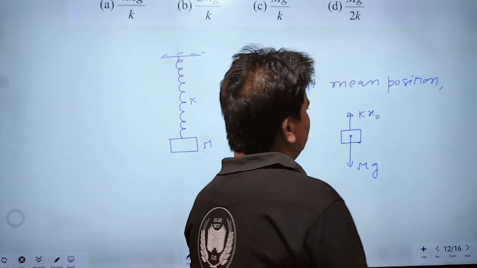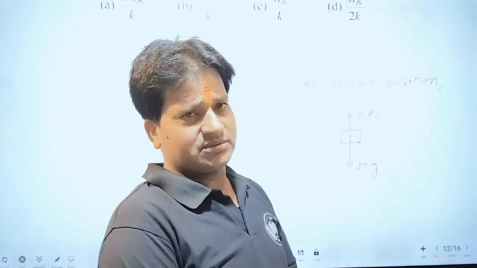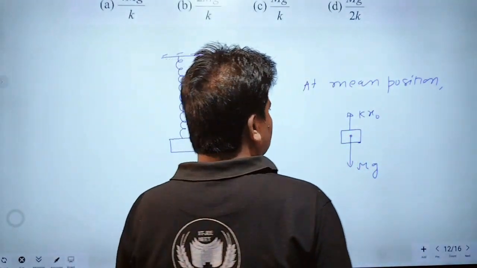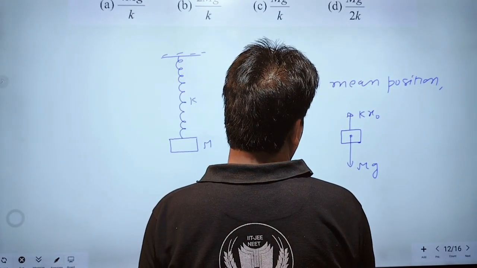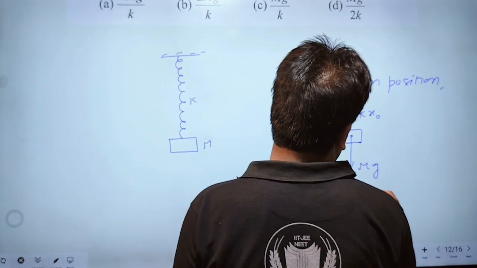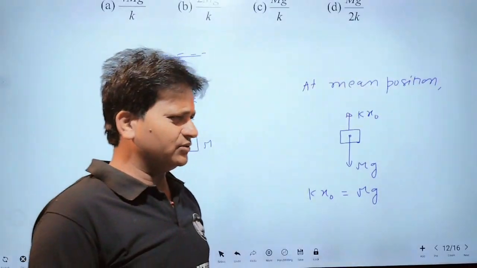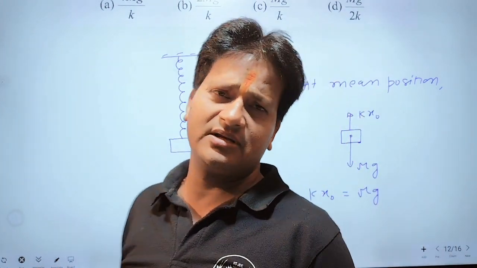At mean position, we know that the net external force acting on the system will be equal to 0. This will be possible only when Kx0 is equal to mg. The resultant of any two vectors will be equal to 0 if they are equal in magnitude and opposite in direction.